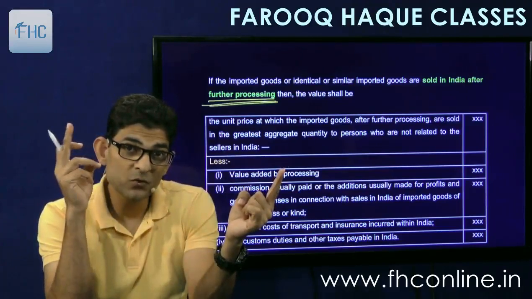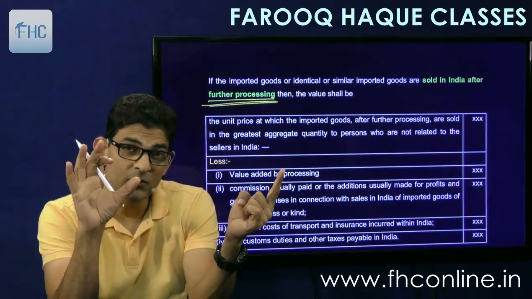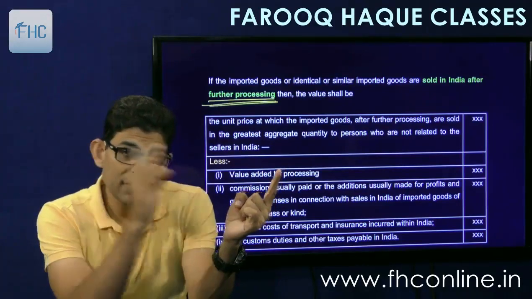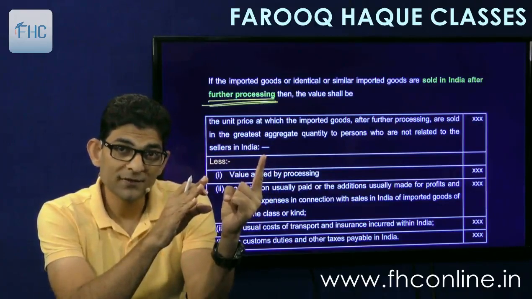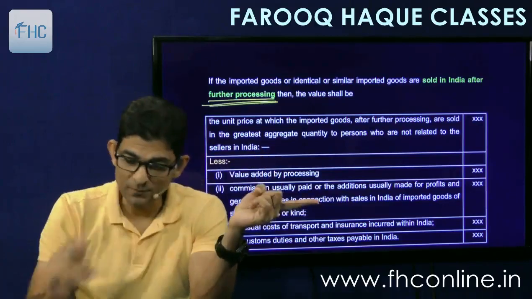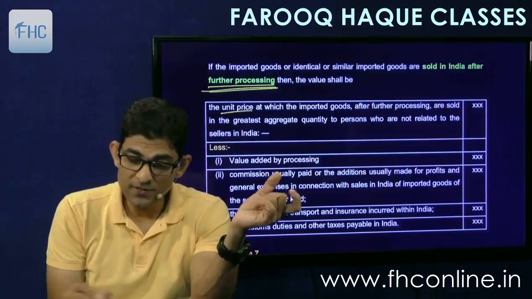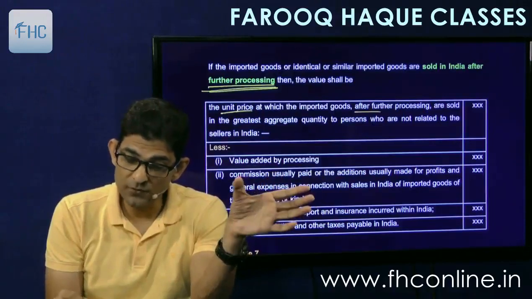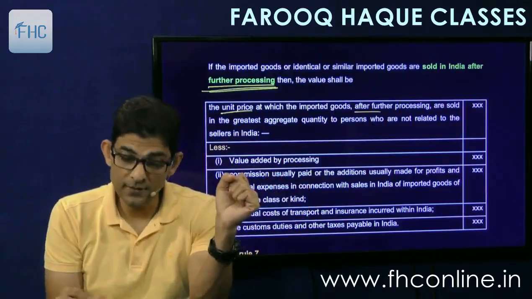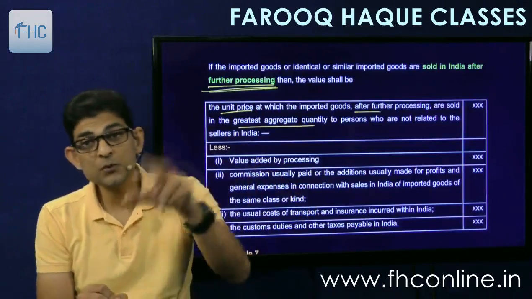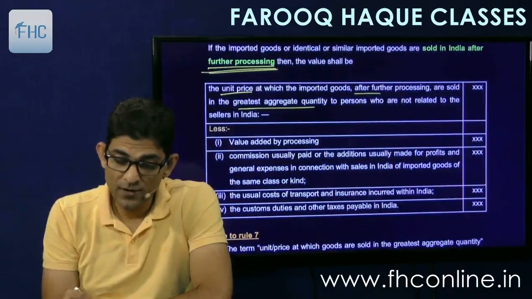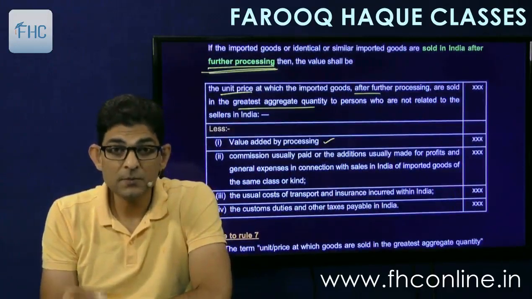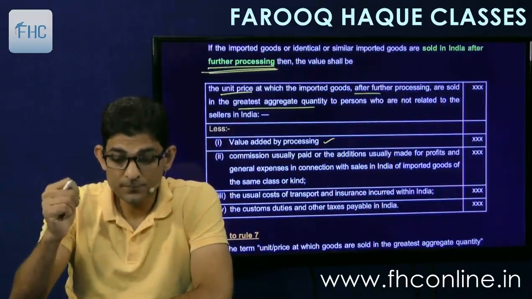So we'll take price of finished goods, reduce the value addition of manufacturing and the other transport cost and taxes, and reach this point. So that is given here in this table, that you take unit price at which the imported goods after further processing are sold in the greatest aggregate quantity to persons who are not related. Okay. Then from there you deduct the value added by processing, means the manufacturing value addition is to be reduced.